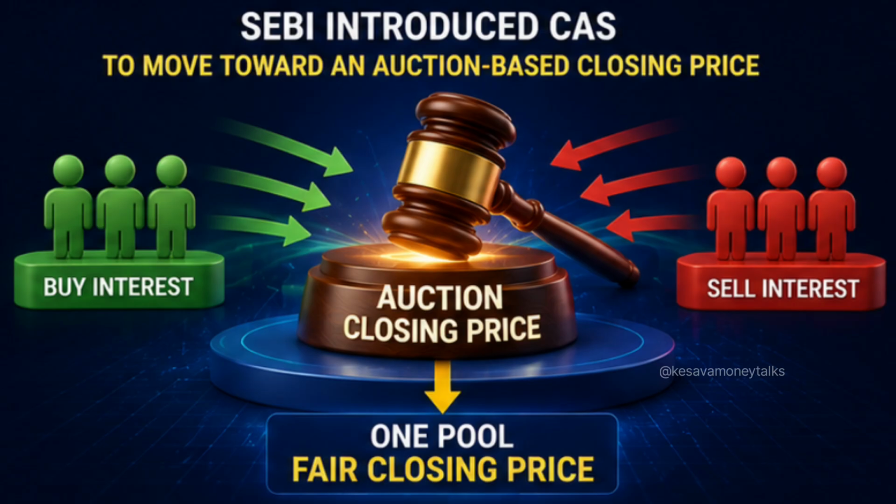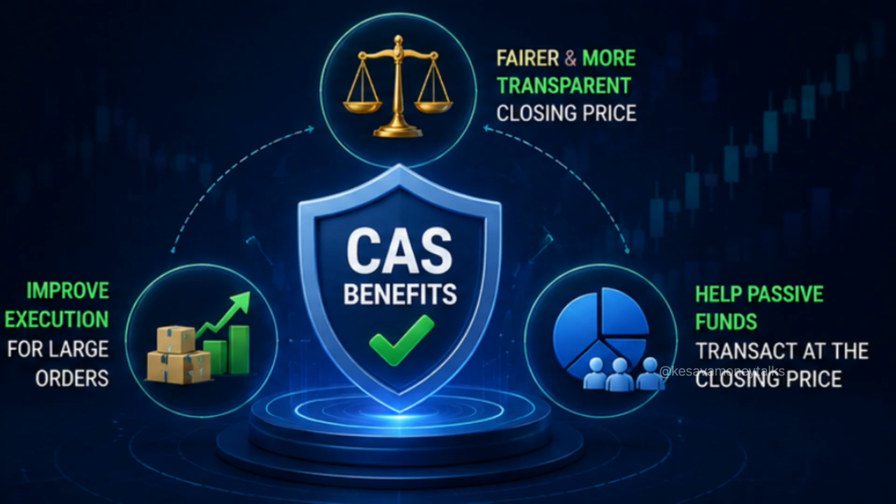In simple words, it considers the prices at which trades happened and the quantities traded. SEBI introduced CAS to move toward an auction-based closing price. The idea is to bring buy and sell interest together into one pool and discover a closing price that reflects the market's collective demand and supply. SEBI says CAS is intended to provide a fairer and more transparent closing price, improve execution for large orders, and help passive funds transact at the closing price.